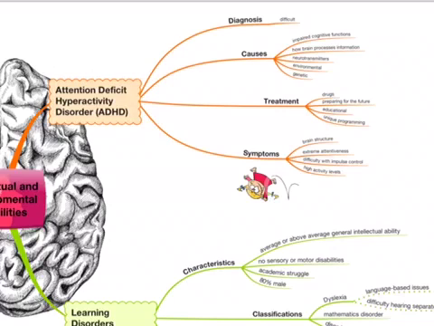ADHD does have many treatments, one of them being stimulating drugs, for example, Ritalin or Adderall, which help the child become more calm and concentrated. Besides drugs, there are other treatments such as affective programs, which are catered uniquely to the child's needs. For example, applied behavioral analysis and educational management. The educational management program helps make the environment more suitable for the child.